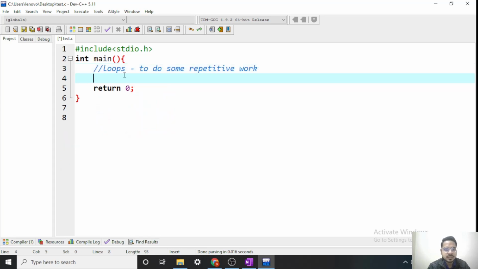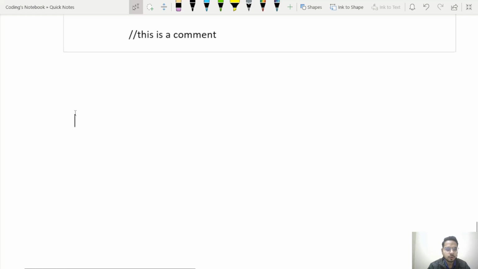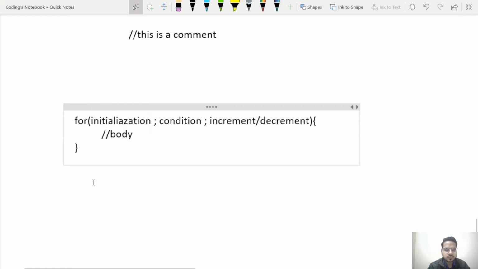Now let's see the syntax of for loop. Actually, for that I can show you in the notepad file by drawing some diagrams. So how to use for loops? First let's see the syntax of for loop. We write like this, for. So this is the syntax of the for loop. First we have the initialization part in which we can initialize some variables. Then we have this conditional part. The third part is this increment or decrement, and finally whatever we write inside the curly braces is the body of the for loop. Now how will it work?